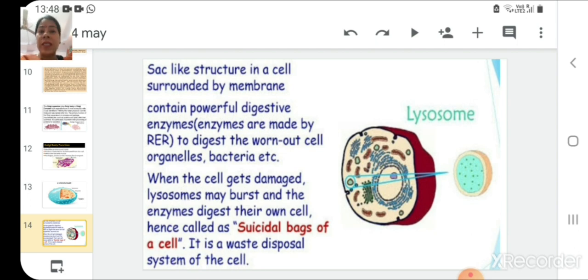The function of these enzymes is to digest worn out cell materials or organelles and bacteria and other things. So it helps in cleaning of the cell. When the cell gets damaged, lysosomes may burst, and the enzymes present inside the lysosome can digest their own cell. Hence, these lysosomes are called suicidal bags of a cell. It is also known as the waste disposal system of a cell.